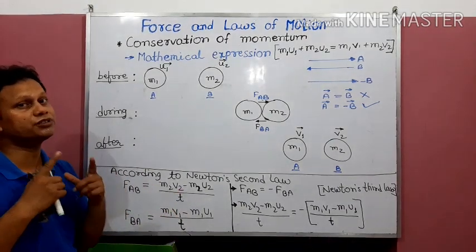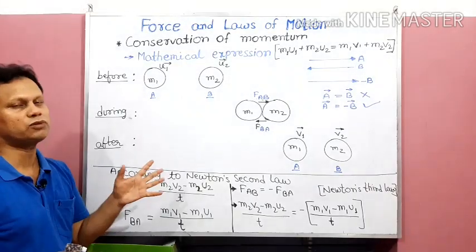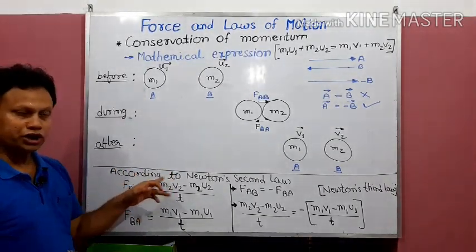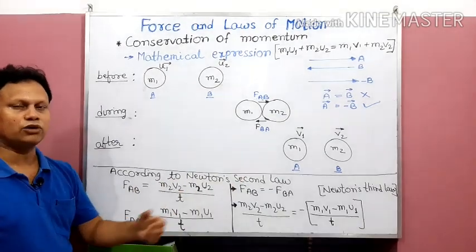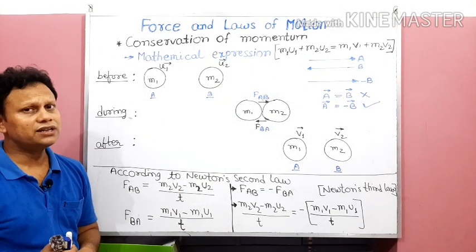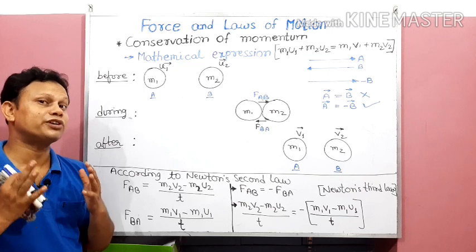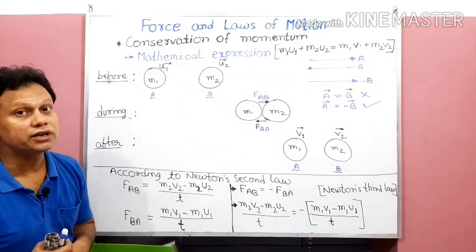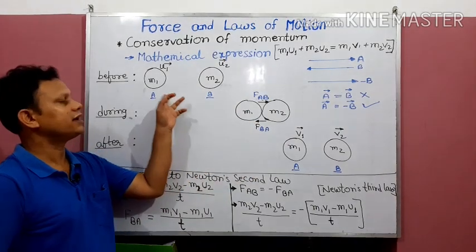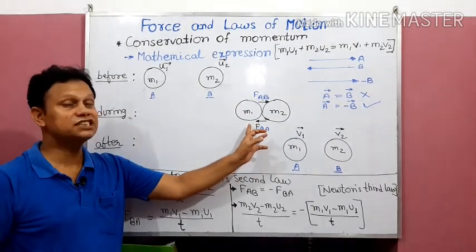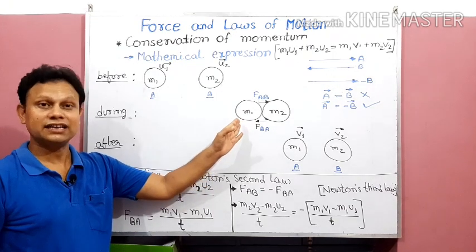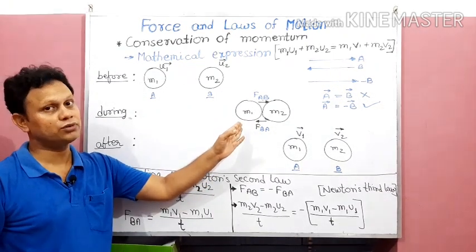So I take B into consideration, and whatever change in momentum is there is for B. According to Newton's second law, we can calculate the value of action. Similarly, we can find the value of reaction, but for reaction we have to consider body A, because the reaction is acting on body A. Whatever change the reaction has brought in momentum, we have to consider.